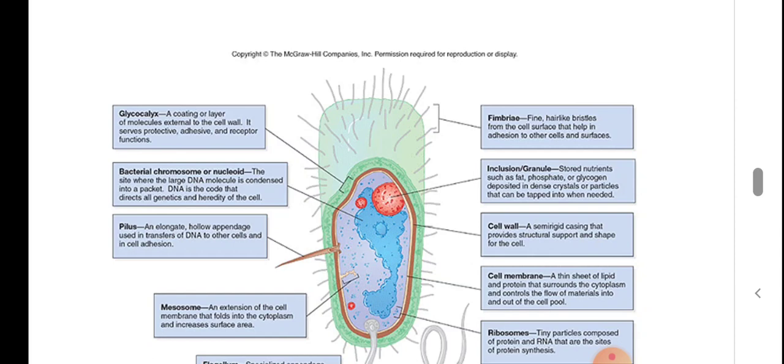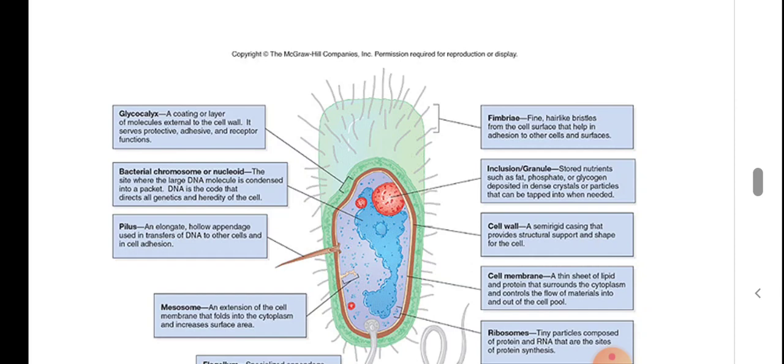Then the cell membrane, a thin sheet of lipid and protein, a lipid bilayer, with proteins embedded in it. This cell membrane controls the flow of materials into and out of the cell. It is semi-permeable. Then the ribosomes.